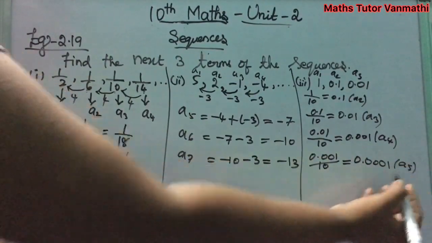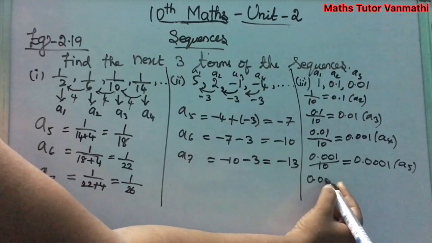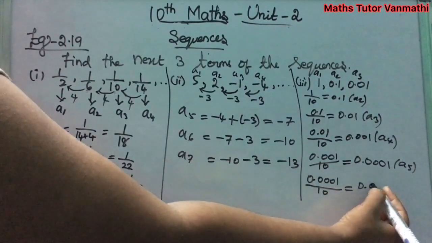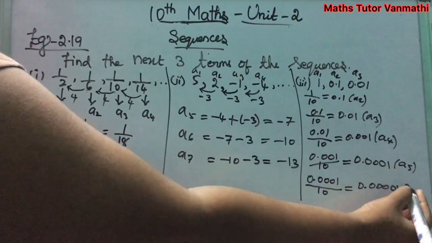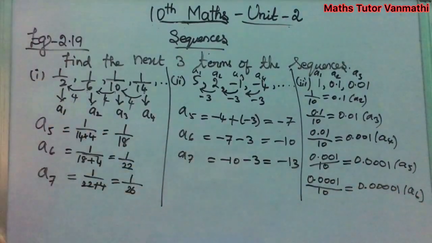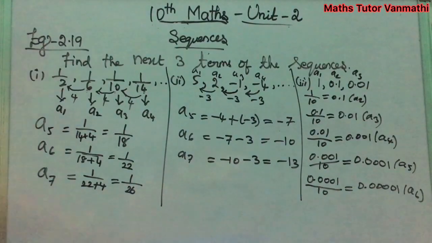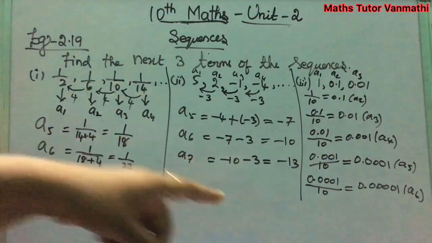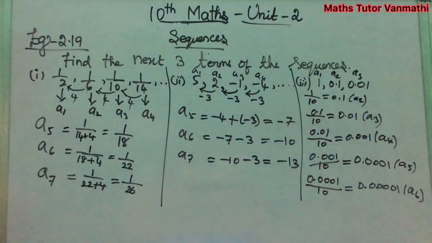This is your A5. And again 0.0001 divided by 10, you will get 0.00001. This is your A6. Okay, here up to only 6 we are going to find because they have given only 3 values. After 3 values, you will get only A4, A5, A6. Clear? Up to this, your example 2.19 gets over. Once you can recall.